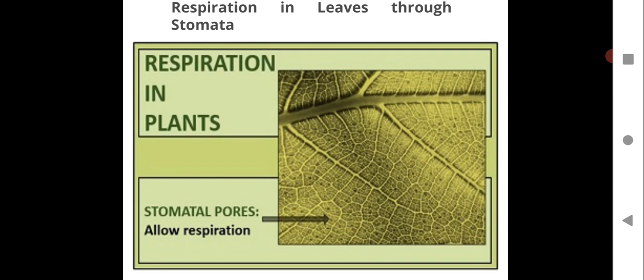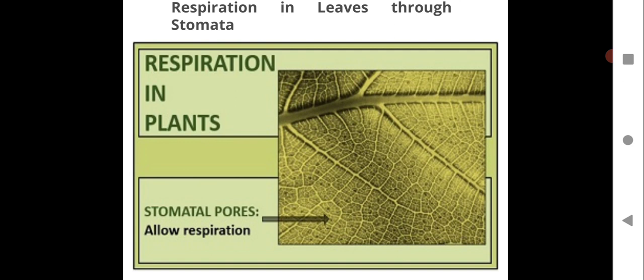Stomata are the fine pores, the fine openings, that help in the exchange of gases. So how do leaves perform the function of respiration? Because of stomata. Please put a heading there: respiration in leaves through stomata. Just have a look at this image, respiration in plants, that is in the leaves. We have seen stems, we have seen roots, now we will see leaves.